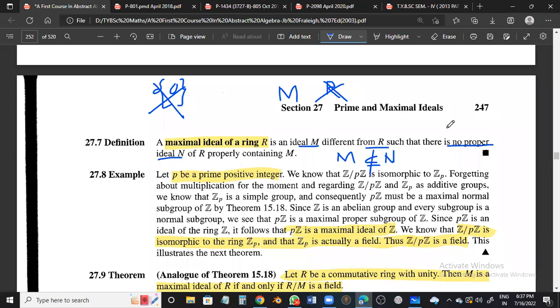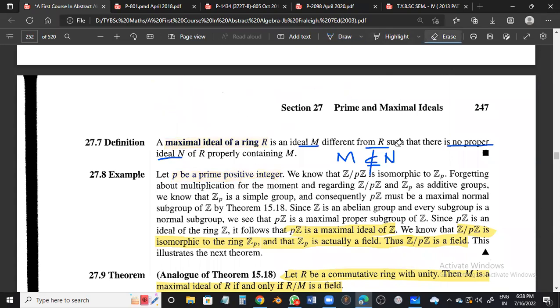We don't want this. There should not be any proper ideal greater than this. Instead of saying greater, I would like to use the word superset. Followed the condition? It should be less than R, no? Every ideal must be smaller than M. I would like to help you.